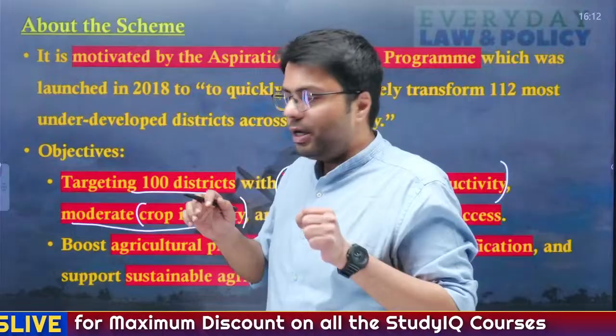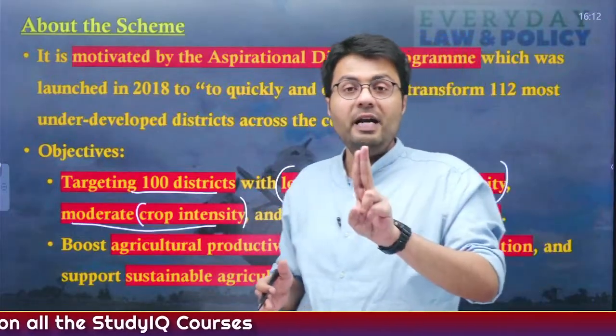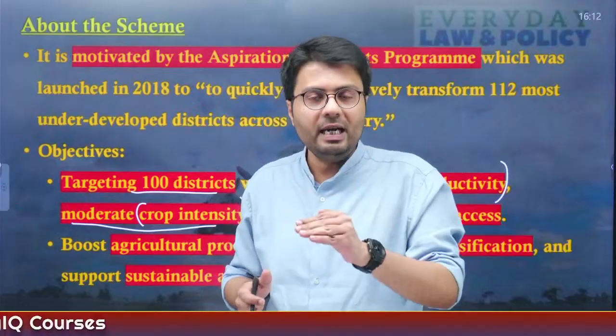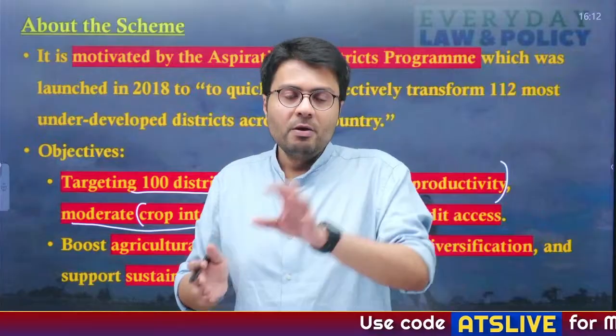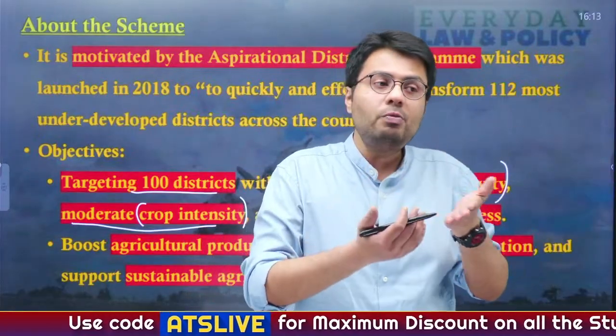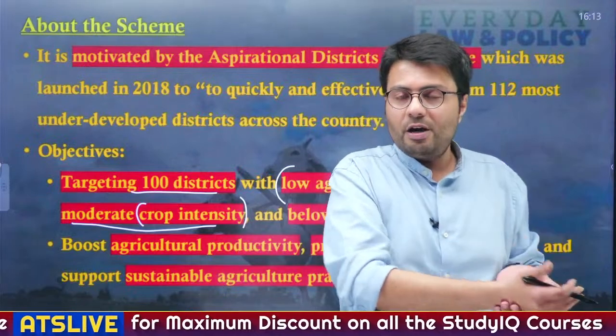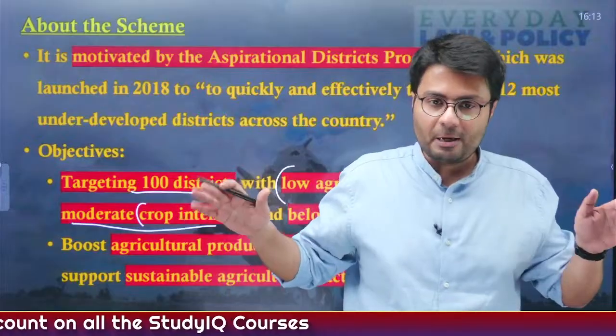So for example, when India got independent, India's cropping intensity was 112%. And now currently, on an average in India, it is 155%. This means a particular piece of agricultural land has been used more than 1.5 times every year to grow a crop. Understood? And this is over an agricultural year.